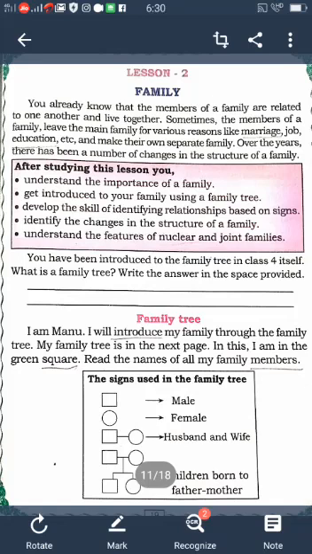They show love for our great-grandfather and grandmother. All take care of one another and respect each other. This type, where more than two generations live together in the same house, is called joint family. Understood? What is joint family? More than two generations living together in the same house is called joint family.